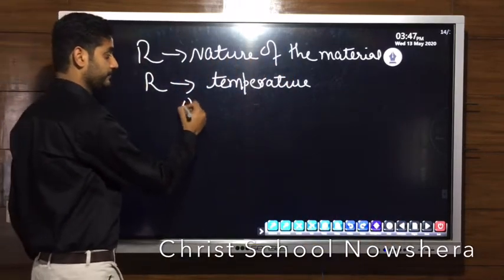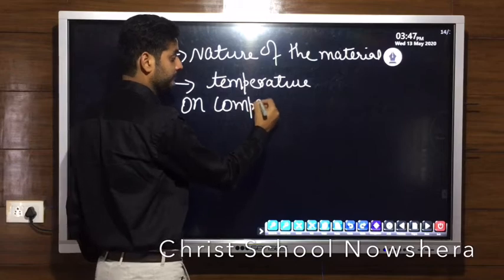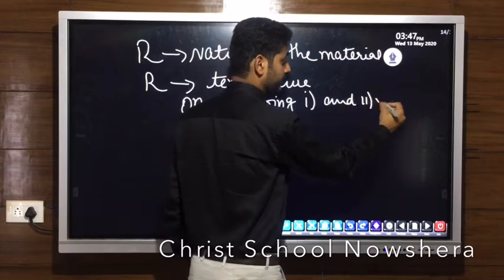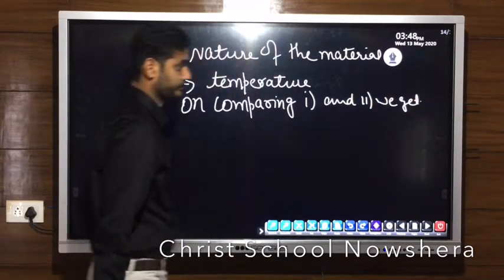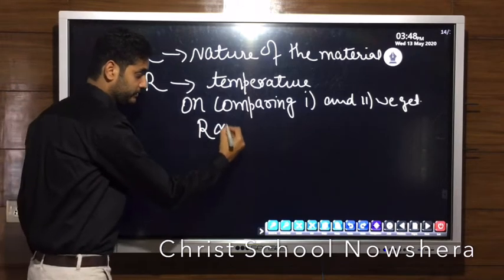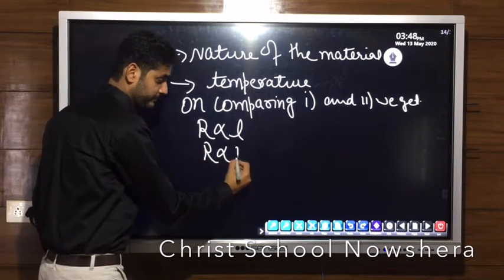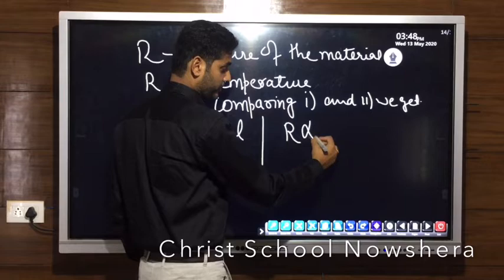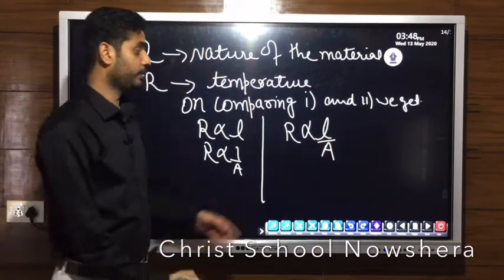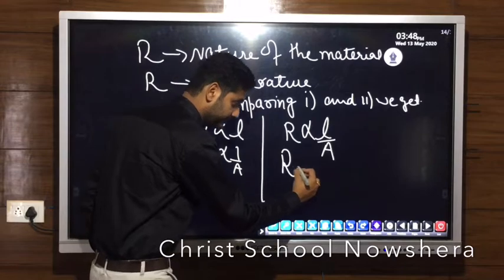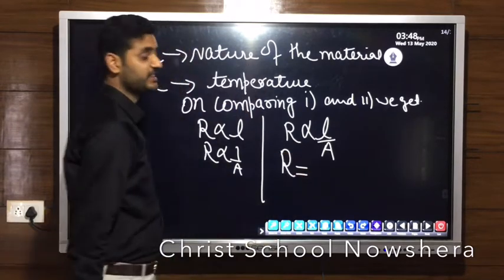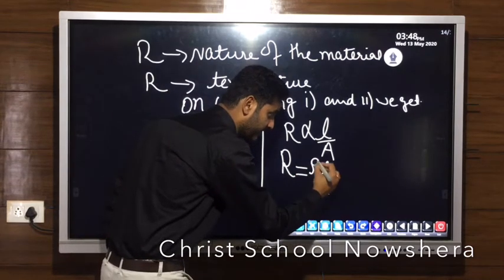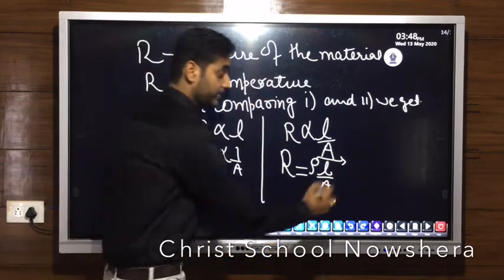So if we compare 1 and 2, we get R proportional to L upon A. We don't keep this proportionality sign, it is replaced by a constant, that is rho, so R equals rho L upon A. This constant of proportionality is called resistivity.